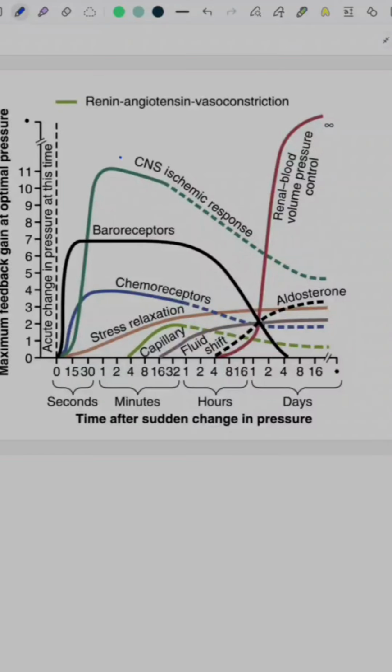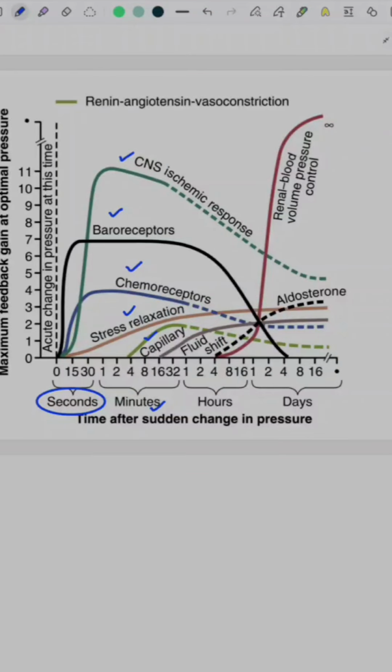You can see 3 different responses: CNS ischemic response, baroreceptor and chemoreceptors, which are activated within seconds. Then there is stress relaxation and capillary fluid shift, which is activated in minutes.